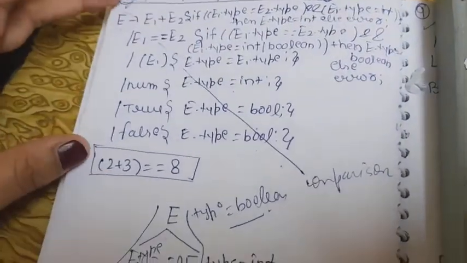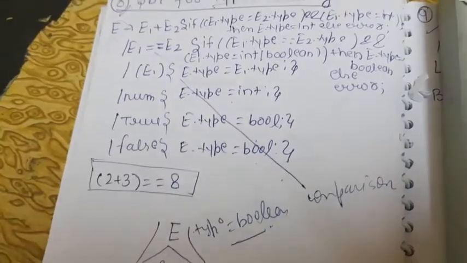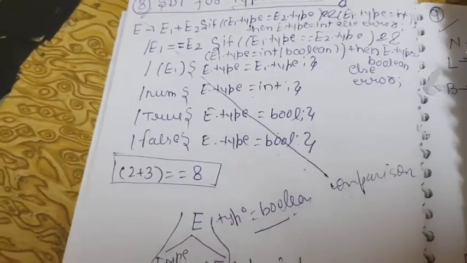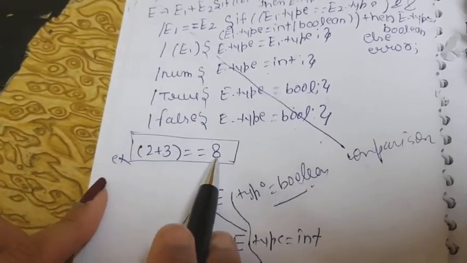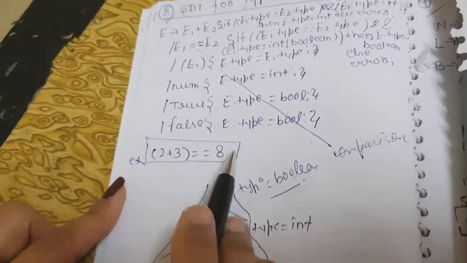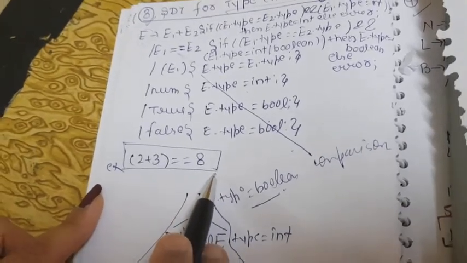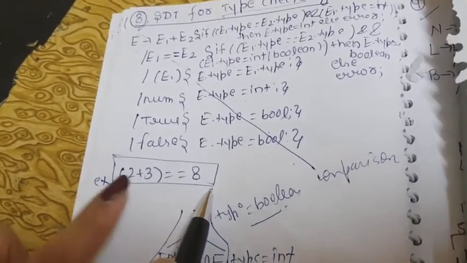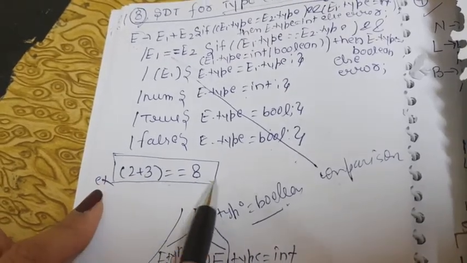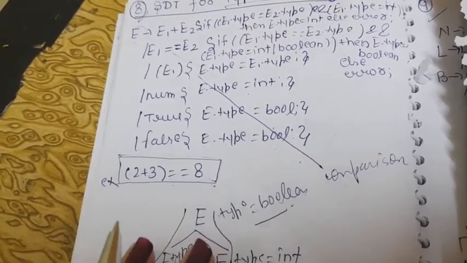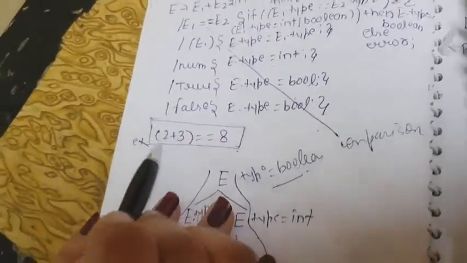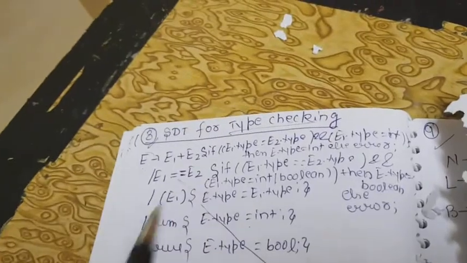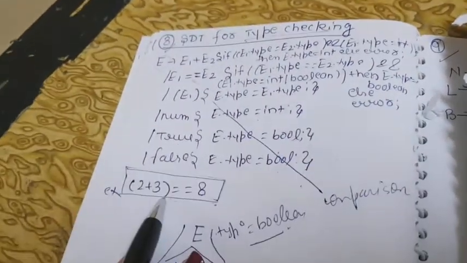Now we'll take an example, and it will be more clear to you with the help of a parse tree. So here is an example, that is 2 plus 3 equals to 8. So till now I hope you are all very clear how to build the parse tree. Parse tree हम कैसे बनाते हैं, we'll see the expression given to us, and according to that we'll create the parse tree. So from here you can see it will start from E.